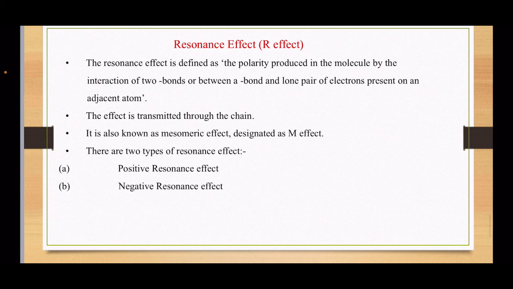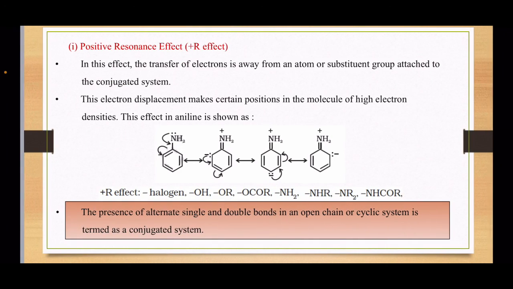There are two types of resonance effect. One is the positive resonance effect and the other is the negative resonance effect. Now the positive resonance effect, or plus R effect, you can see from the example. In this effect, the transfer of electrons is away from an atom or substituent group attached to the conjugated system. Here you can see the example of aniline. The pair of electrons is moving away from the atom. The atom is nitrogen. In NH2, nitrogen has a lone pair of electrons, and this is transferred to the benzene ring. The electron displacement makes certain positions in the molecule of higher electron density.